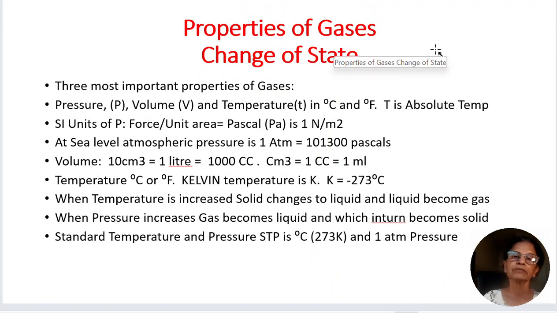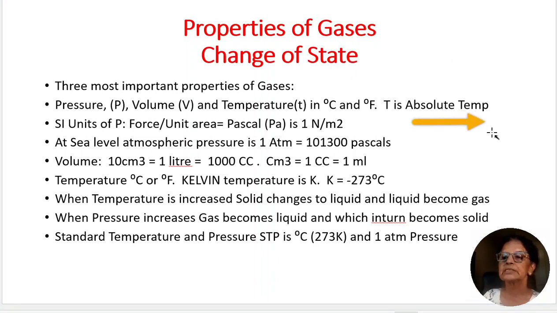Let's see the properties of gases. And also let's see what is change of state. There are three most important properties for gases. Pressure is P, volume is V, and temperature, small t is degrees centigrade or degrees Fahrenheit, and capital T is the absolute temperature. What are the units?